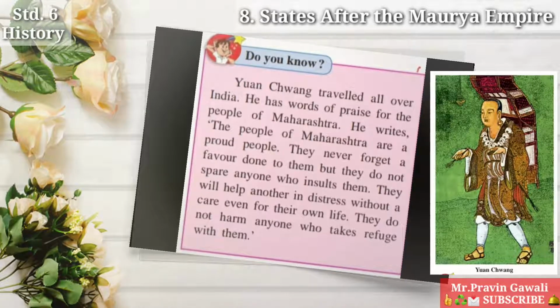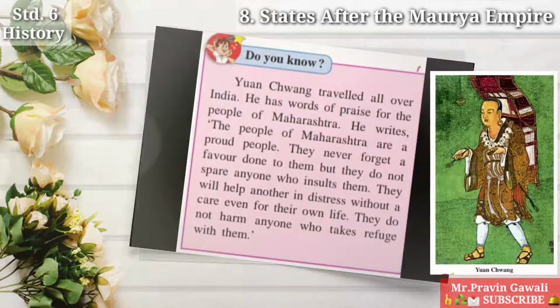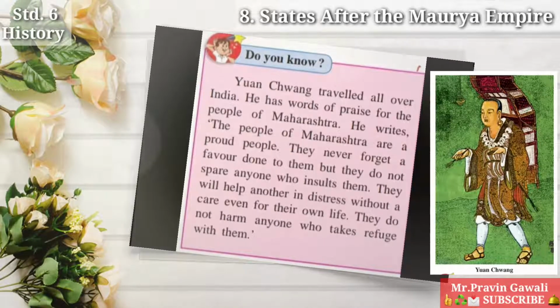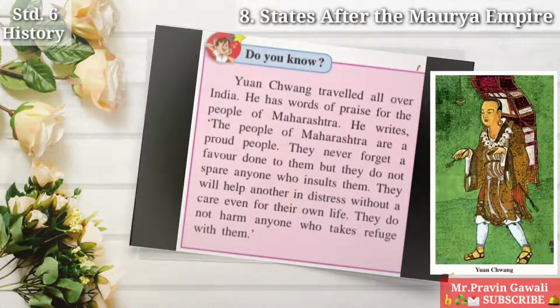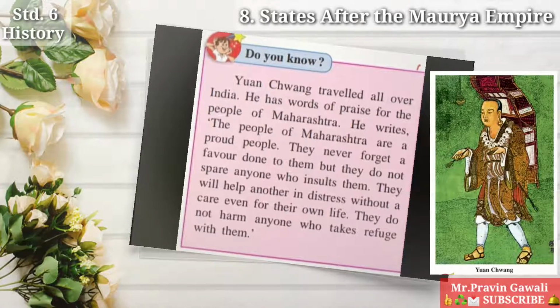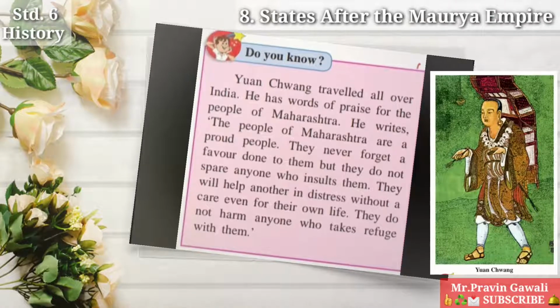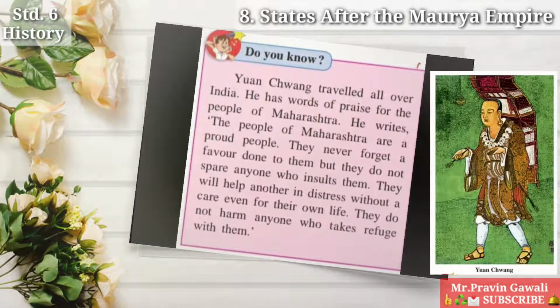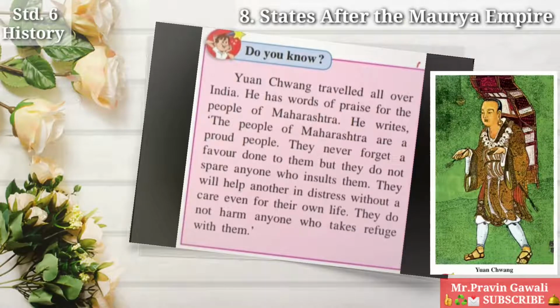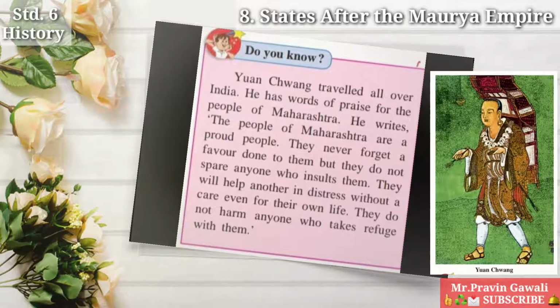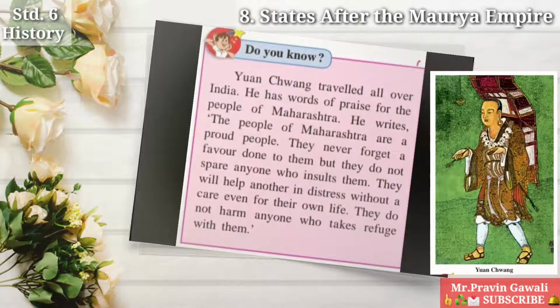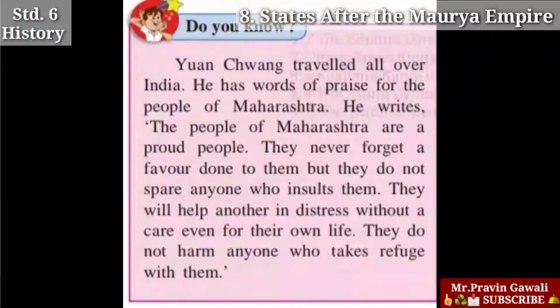He writes, the people of Maharashtra are a proud people. They never forget a favor done to them, but they do not spare anyone who insults them. They will help another in distress without a care even for their own life. They do not harm anyone who takes refuge with them.